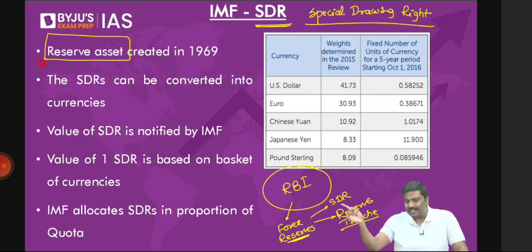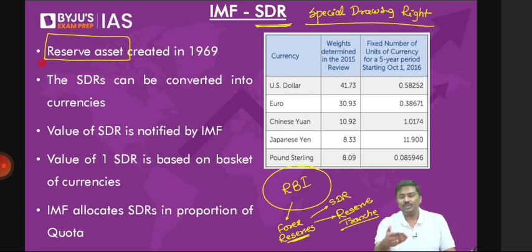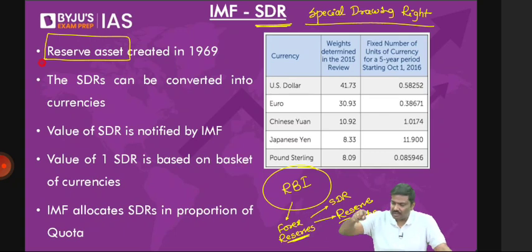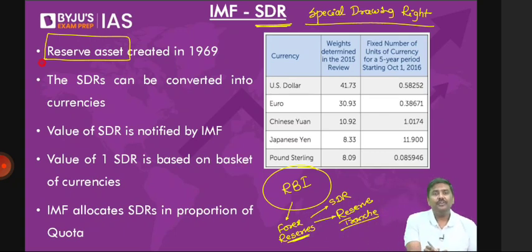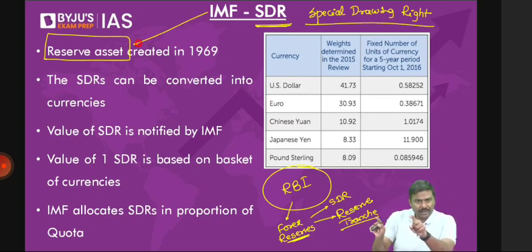Sir, why will quota change? Will the forex reserves change? Of course, yes. Will the GDP change? Of course, yes. So when the factors that are used to calculate quota change, the quota will change, hence the SDR allocations will also change. So the argument is simple here. IMF will allocate quotas to every member country, and based on that, allocate SDRs.